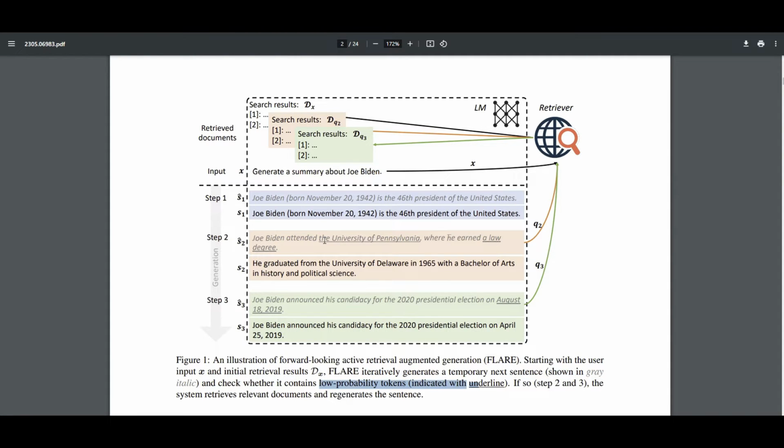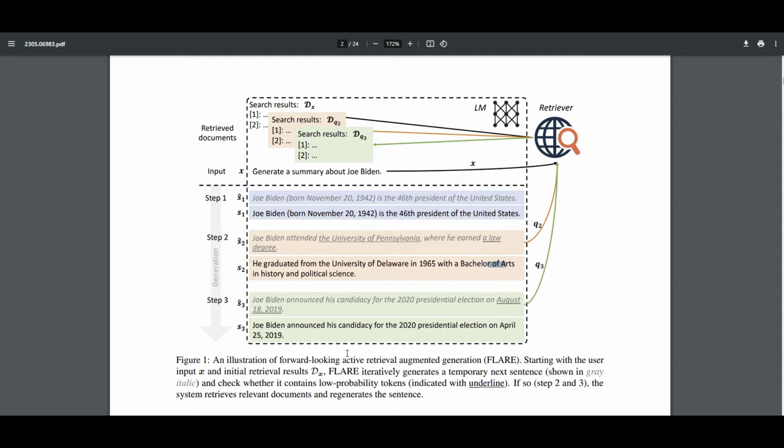Then FLARE is going to ask our LLM, hey, generate a question for which the response will be University of Pennsylvania. So the question will be, where did Joe Biden attend university and what did he earn? That question then goes all the way to my knowledge base, again the web, your vector database, Azure AI Search, whatever you have, and gets that specific knowledge back. And there you go, we corrected that because they were not absolutely correct answers, and this is the correct university, and this is the date, and this is the domain. Because we were not confident, we retrieved them back.